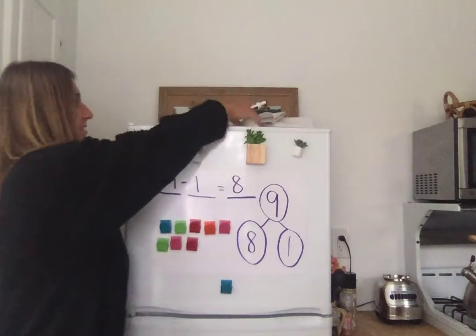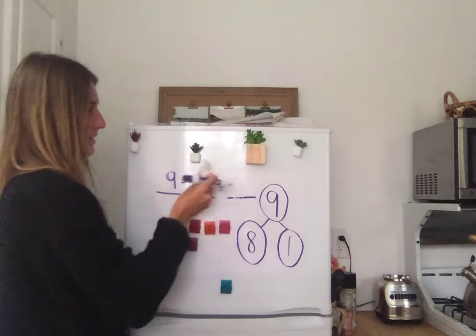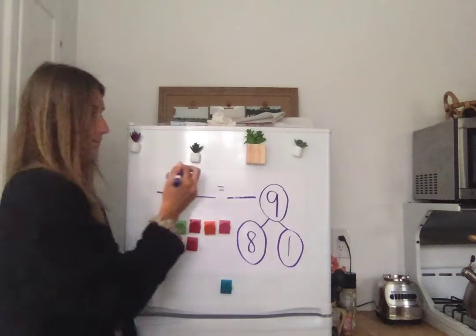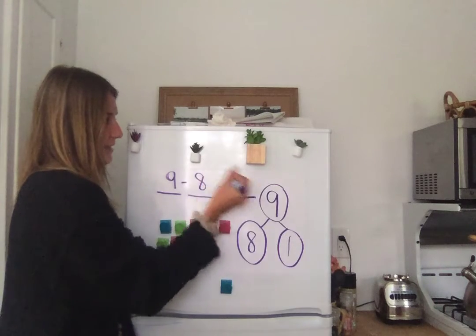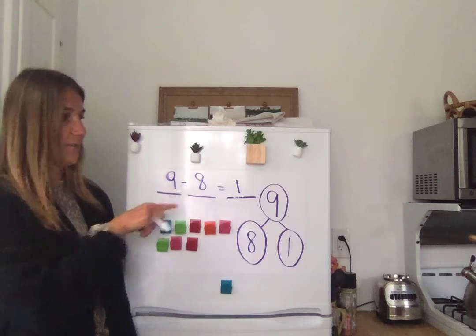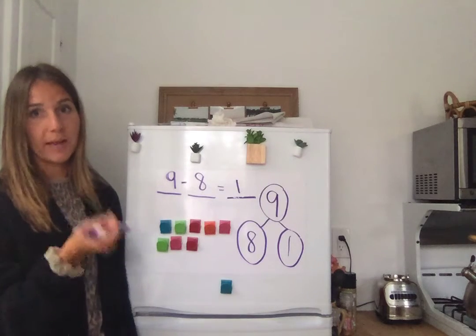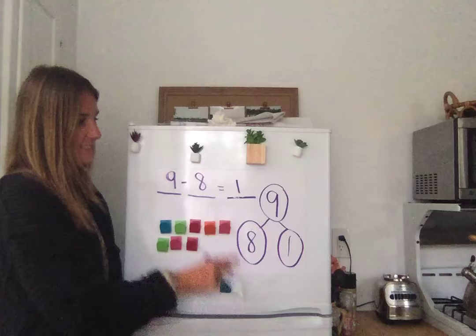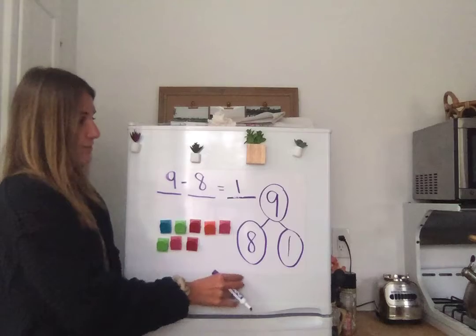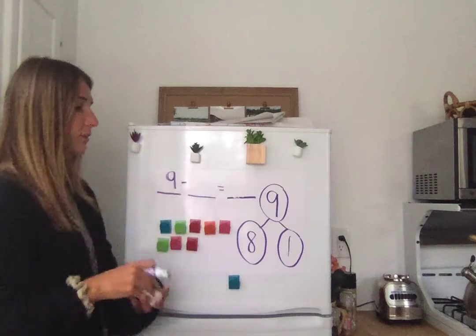Now I have a few mistakes to make on purpose so that you can see why we can't make those mistakes. The first mistake that sometimes we could make if we're not being careful is that I might go like this. 9 minus 8 equals 1. Now this is true. 9 minus 8 would give me 1. But when I'm talking about a numbers story, I have to make sure I pay attention to what happened in the story. In this story, I didn't take away 8. 8 bears didn't have to go home. Only 1 bear had to go home. So I need to make sure that I do a takeaway 1, just like we had it.